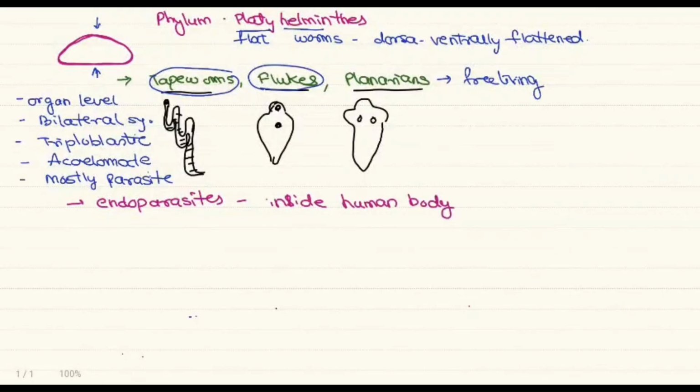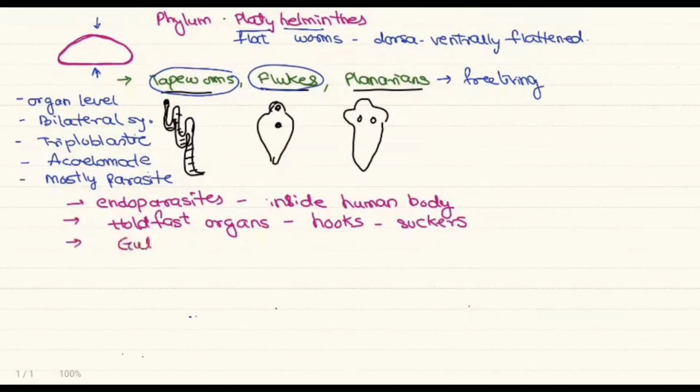Now to live inside the human body, they require some structures called hold-fast organs so that they can adhere to our body. And these are hooks and suckers. In the beginning, we have seen that Platyhelminthes has a sac-like gut, that is an incomplete gut. If you go to part 1, you can see the description of what a sac-like gut is. So this incomplete gut is present in a few. However, in tapeworm, the alimentary canal is absent.